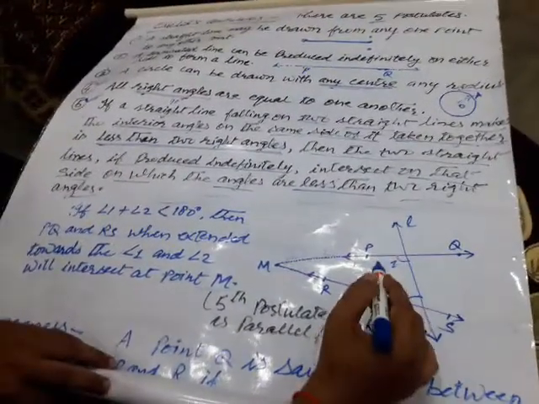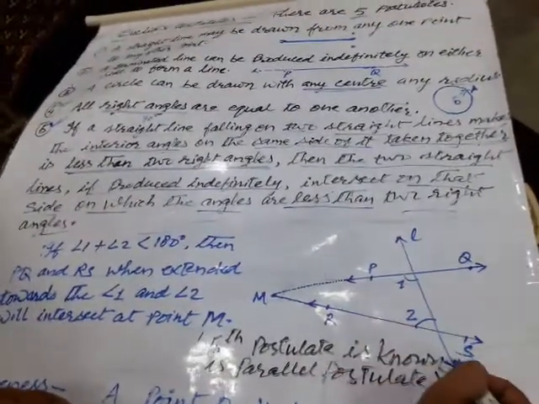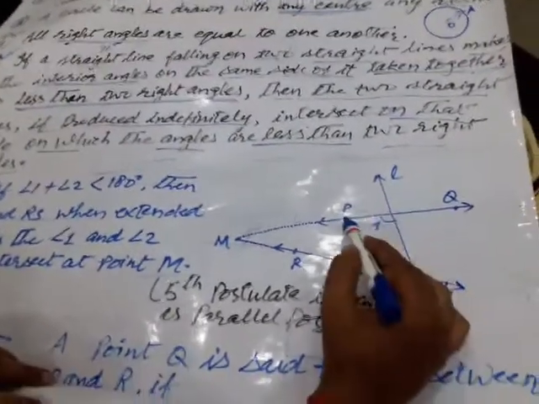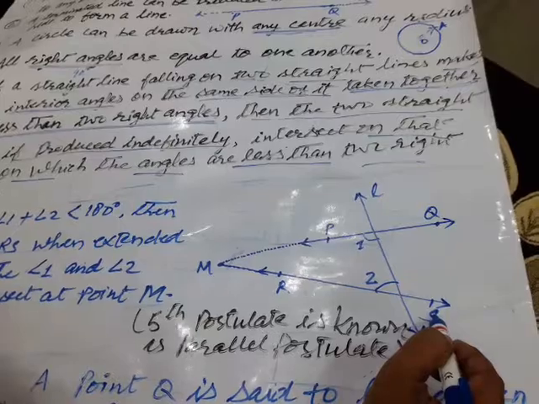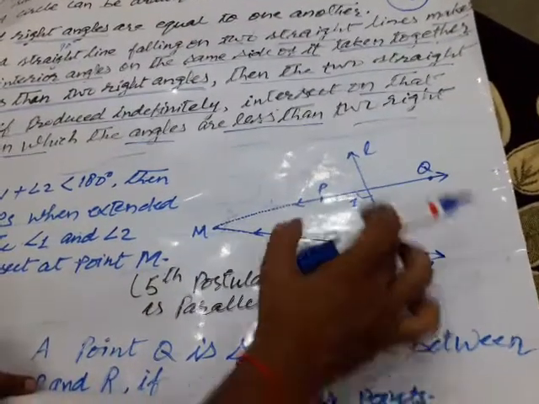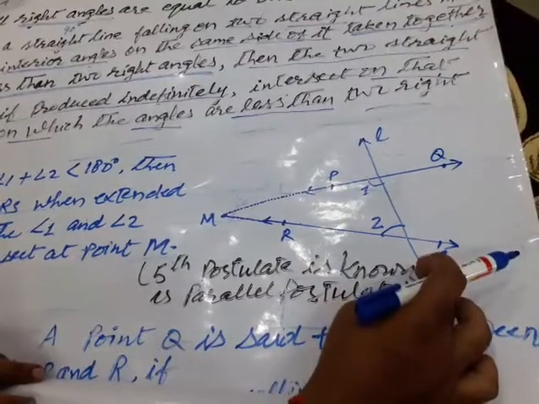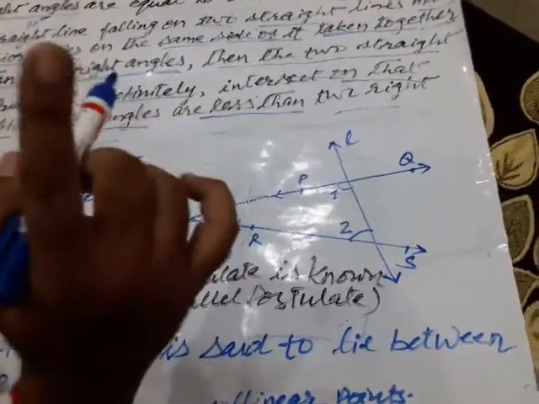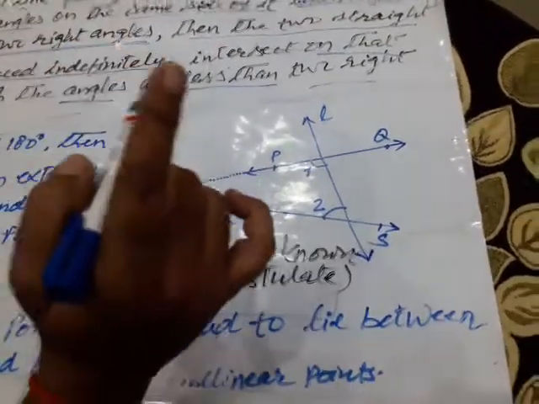See, if a straight line L is the straight line over here, and this straight line L is falling on two straight lines PQ and RS. Clear? So here PQ and RS are two straight lines. L is also a straight line. Clear? Euclid did not use the word transversal. He never used the word transversal, clear, that we derived at a later stage.